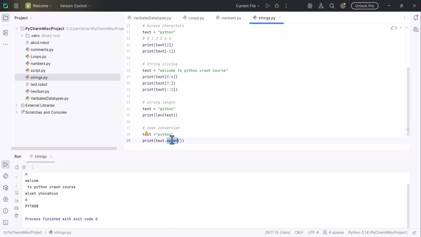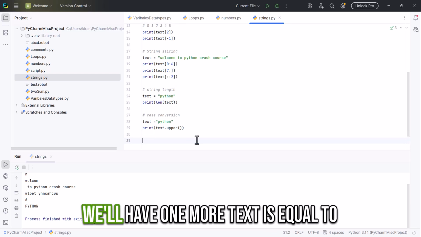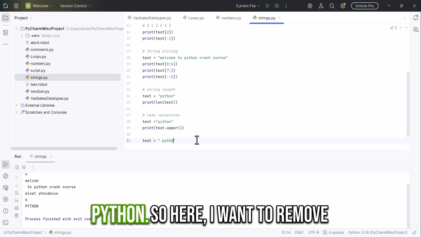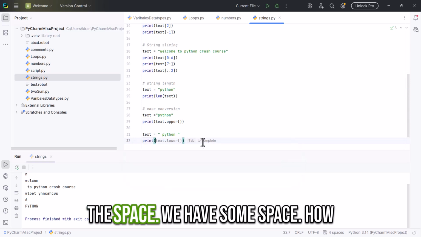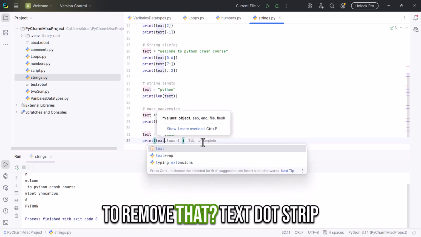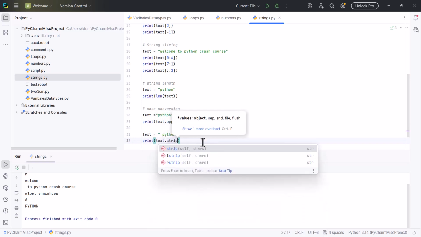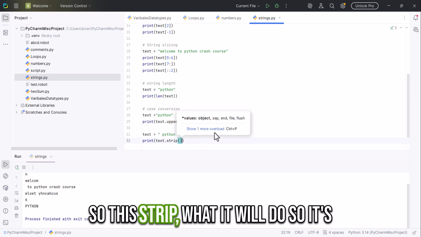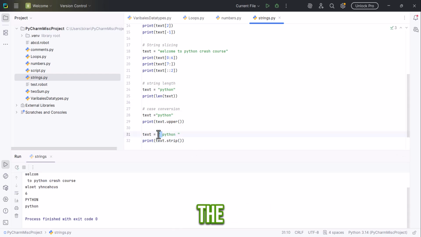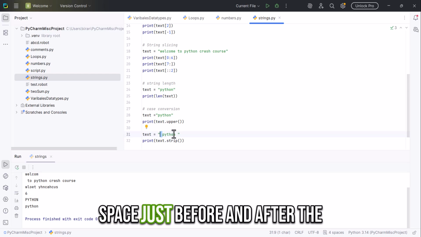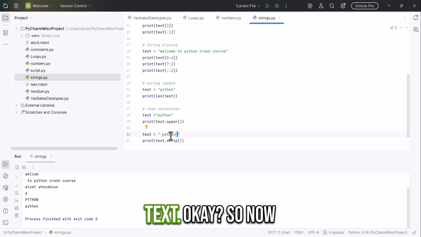Now we'll have one more text, equal to Python. Here I want to remove the space. We have some space. How to remove that? Text dot strip. What will this strip do? It's going to remove the space just before and after the text.